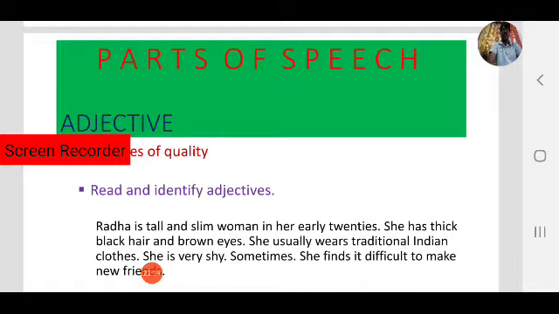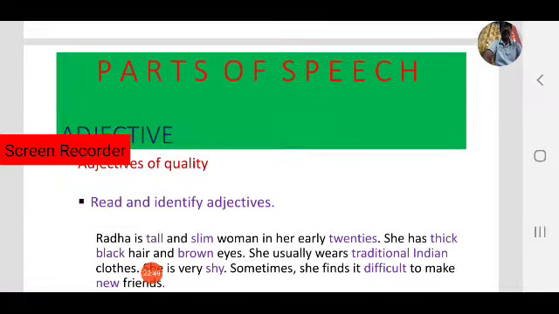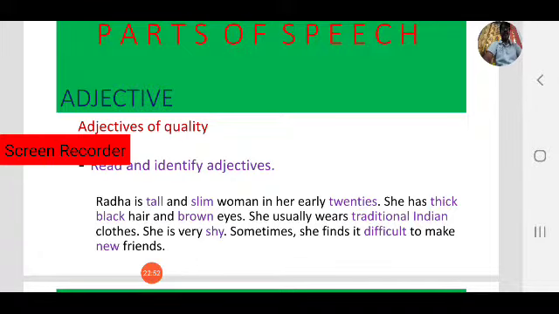Radha is a tall and slim woman in her early 20s. She has thick black hair and brown eyes. She usually wears traditional Indian clothes. She is very shy. Sometimes she finds it difficult to make new friends. Okay, right. What are the adjectives of quality in this small paragraph? Okay, yes, first sentence. Radha is a tall and slim woman in her early 20s.